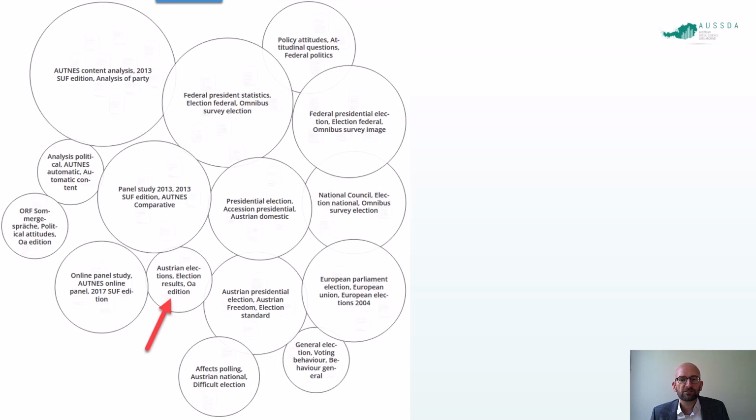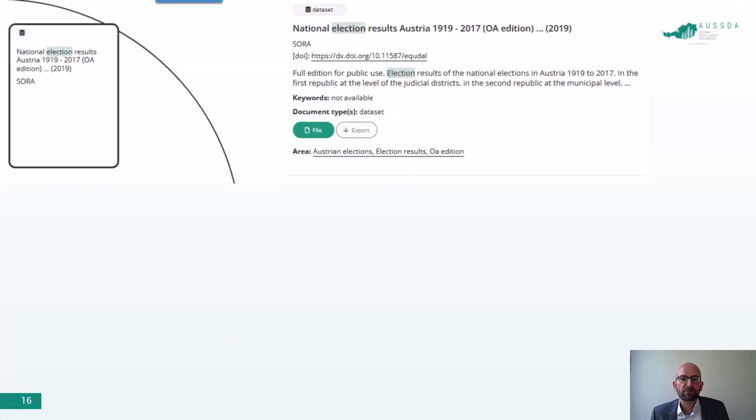I would like to end our visual journey by going back to the topic overview and drill down into the cluster election results, which brings us back to the beginning of our Google search, specifically the first entry of the Google result page, namely the national election results from the last 100 years, which have been published as open data under Creative Commons CC BY license.